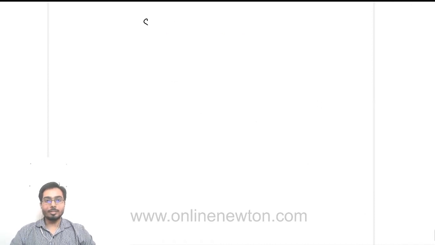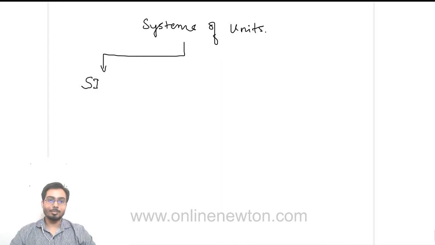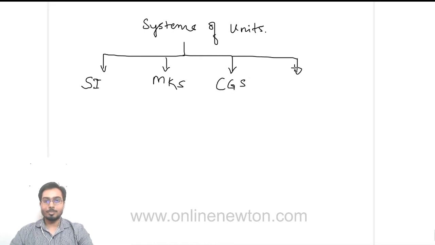There are systems of units, as I told you. One is your SI system. One was your MKS system, which was quite prevalent earlier, and there was the CGS system, then the FPS system. What is the meaning of all these? I'll tell you. SI system is what we use right here, right now, and all those 7 fundamental quantities we had, I gave you the units in the previous video. You can check there. Today we'll talk about these 3.